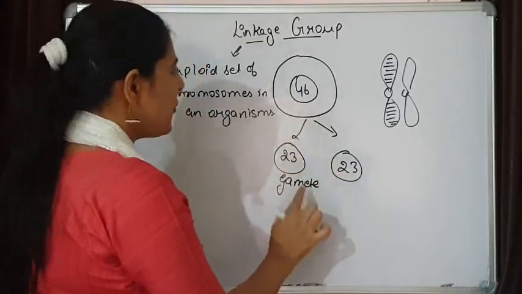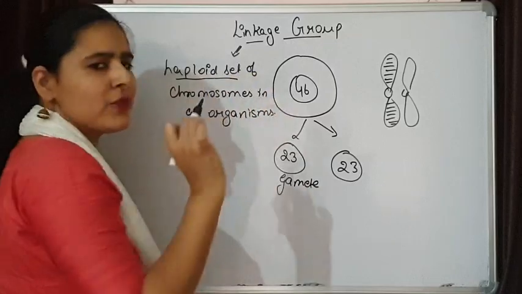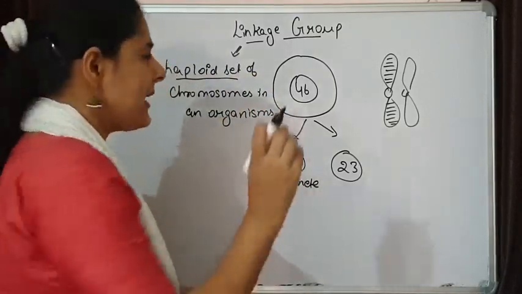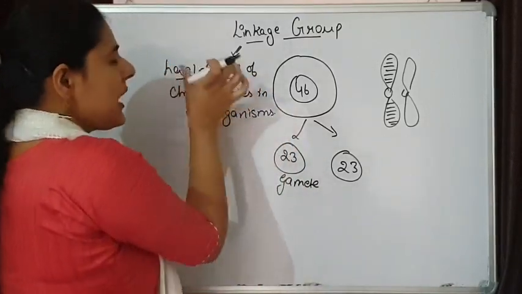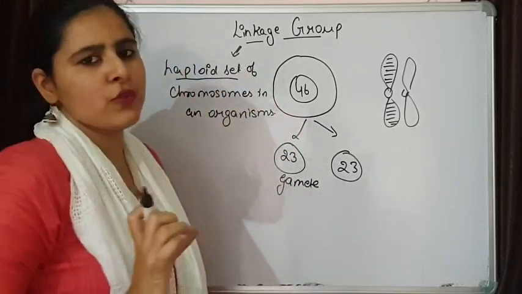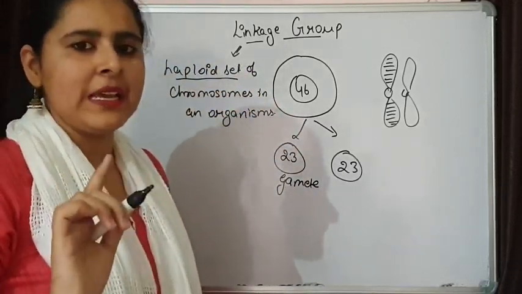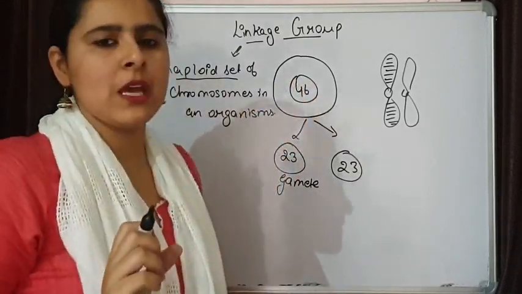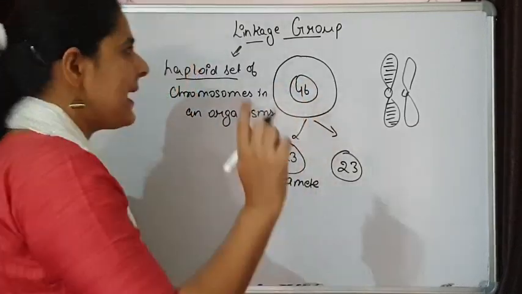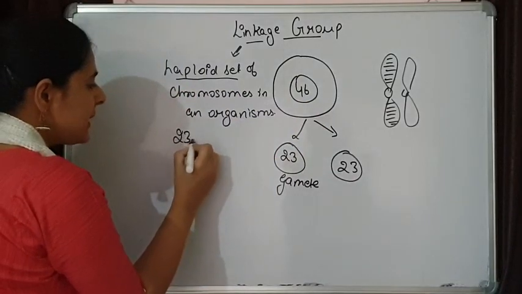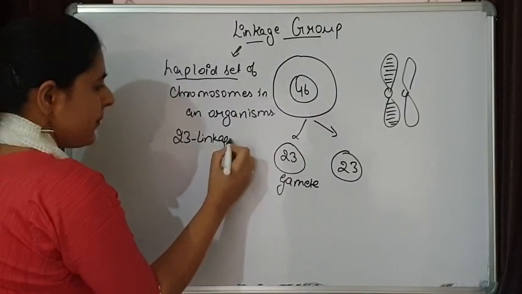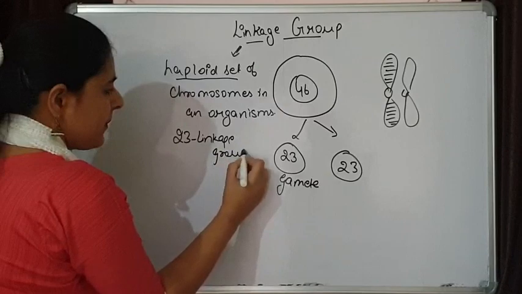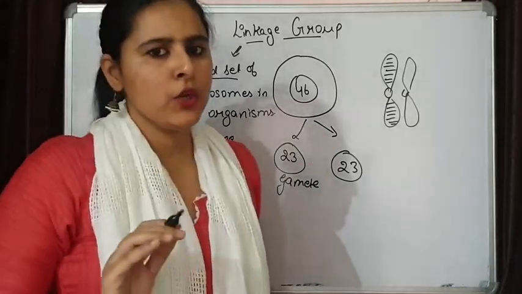In gamete formation only a haploid set of chromosomes is transmitted. That means the genes present on this haploid set of chromosomes will behave as a linkage group. So if 46 chromosomes are present in human beings, that means 23 linkage groups are present in a human being.